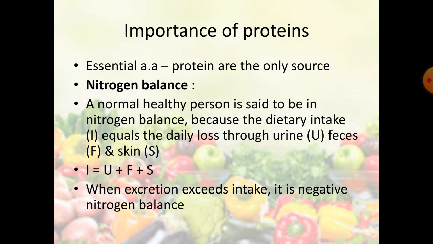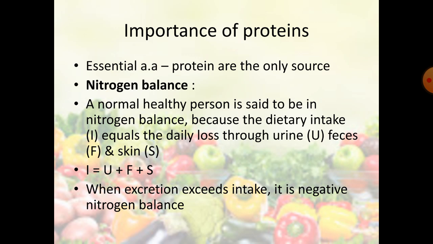Next is importance of proteins. Proteins, they are the only source of essential amino acids. So essential amino acids are available for the body only through the protein diet. Next terminology is nitrogen balance.